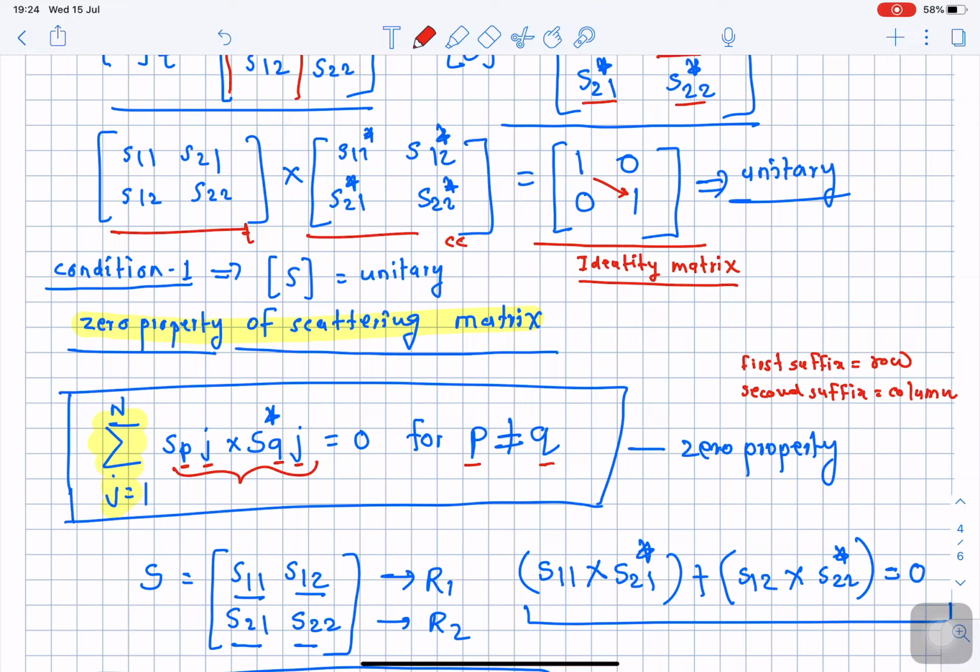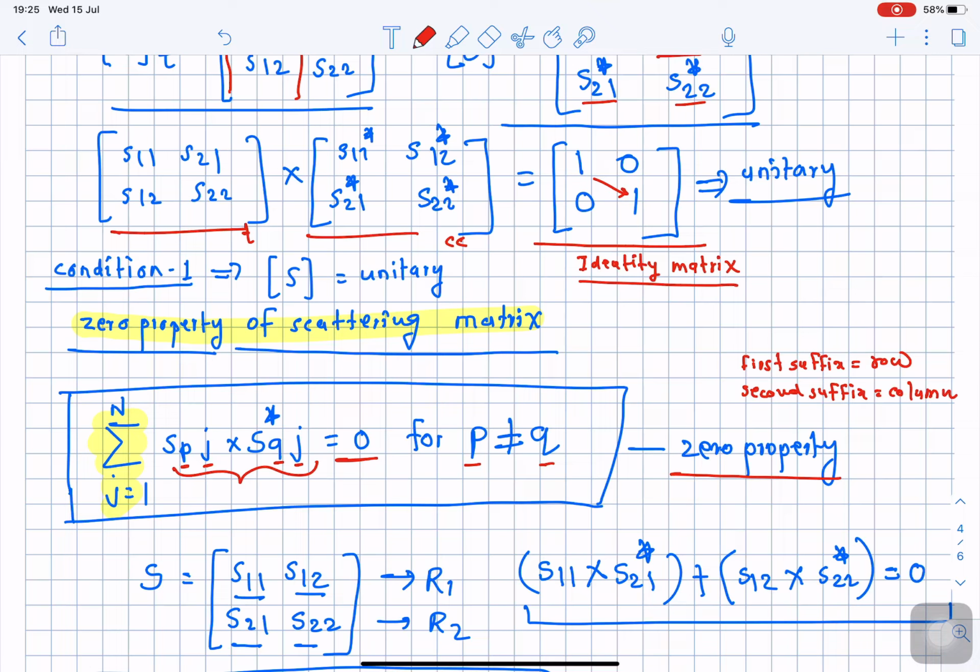So what is the meaning of this particular equation? If we take the sum of product of each term of a particular row with the corresponding complex conjugate of the other row, and if this product is found to be 0, then this unitary matrix is said to possess the zero property.